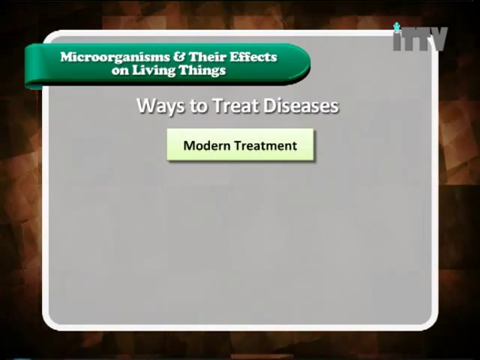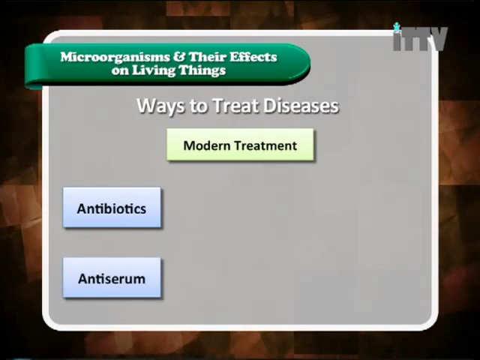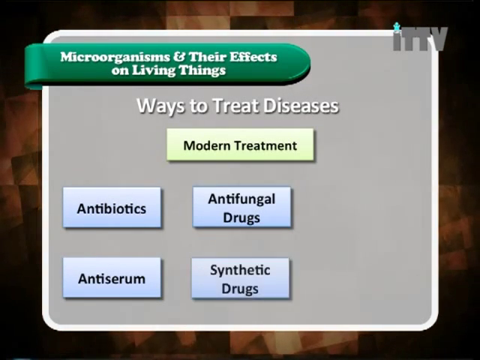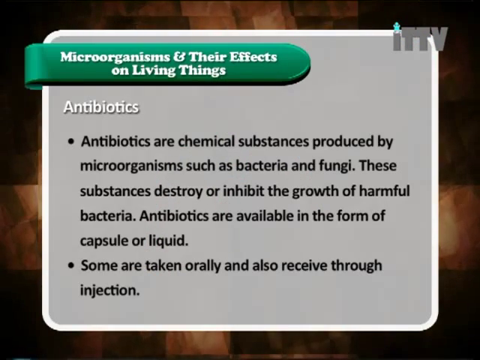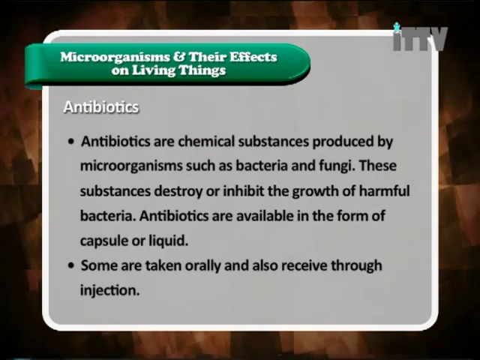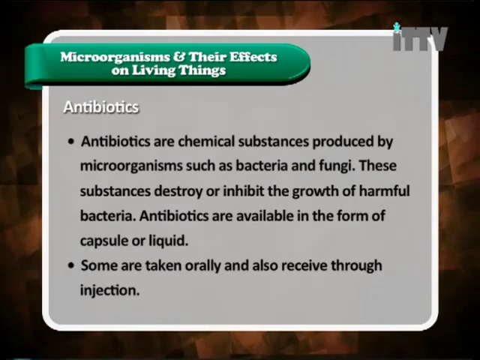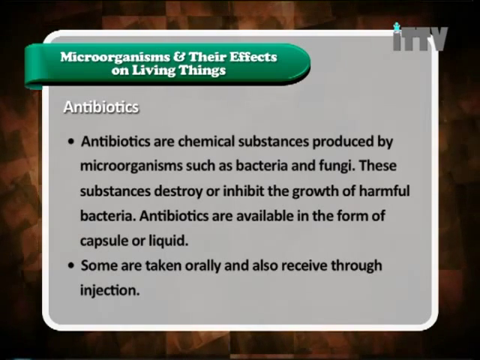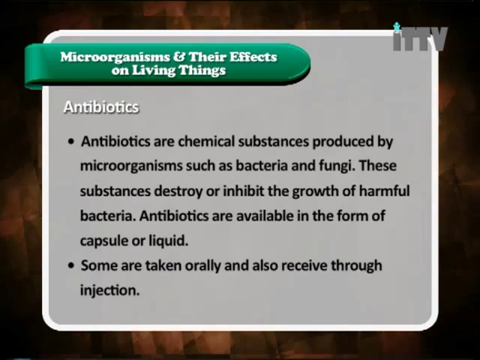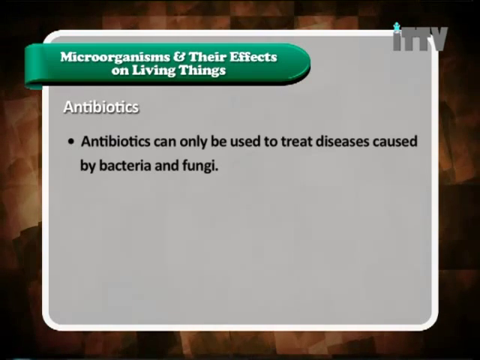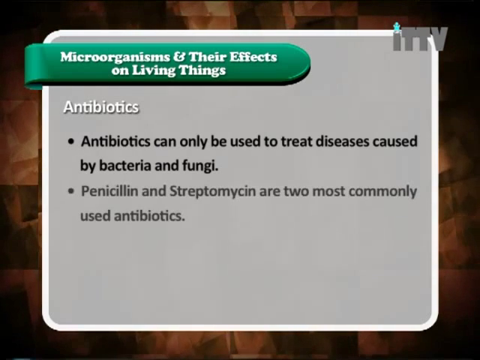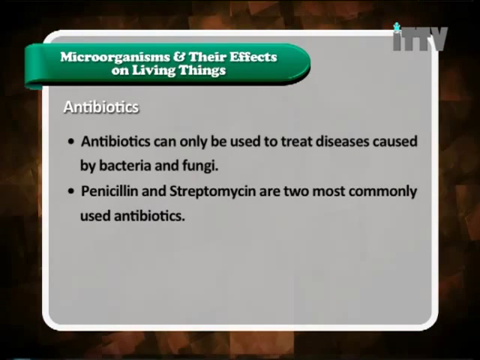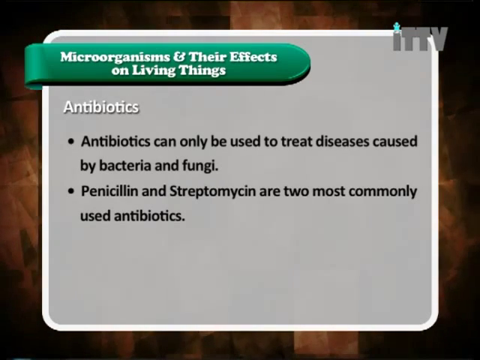Modern treatment includes the use of antibiotics, antiserum, antifungal drugs, synthetic drugs, surgery, and radiotherapy. So let's start from antibiotics. Antibiotics are chemical substances produced by microorganisms such as bacteria and fungi. These substances destroy or inhibit the growth of harmful bacteria. Antibiotics can only be used to treat diseases caused by bacteria and fungi. Penicillin and streptomycin are the two most commonly used antibiotics.